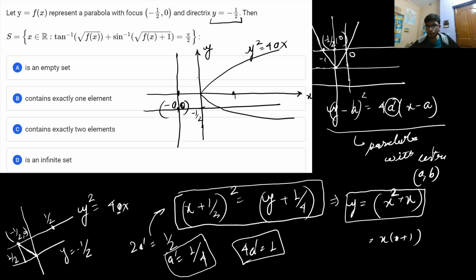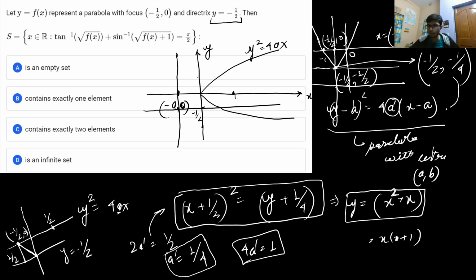You just have to consider the line x is equal to minus 1 by 2 as the axis of the parabola, and its intersection point with the directrix will give you minus 1 by 2 comma minus 1 by 2. Now if you have these values, you can definitely find the midpoint. The midpoint will be minus 1 by 2 plus minus 1 by 2 divided by 2, that is minus 1 by 4. So the center of the parabola, you got it.